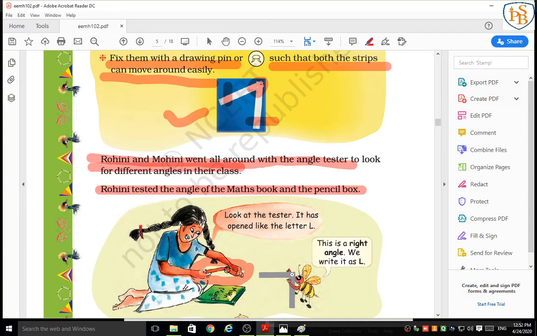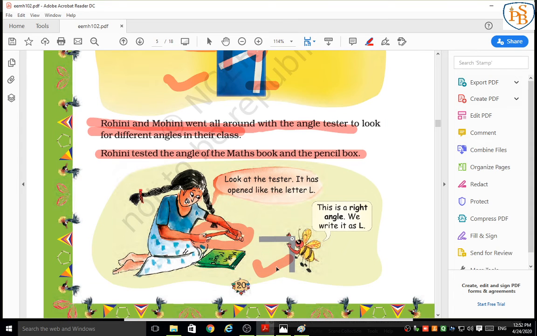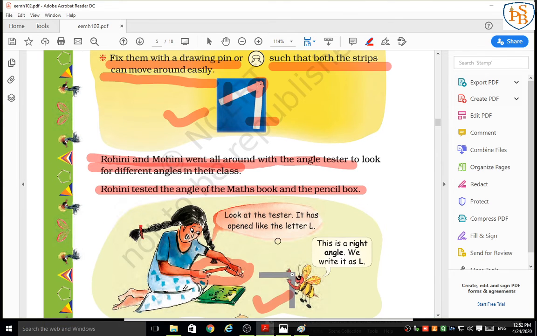It has opened like the letter L. You can open it, correct? And when you open it, it looks like the letter L. So what is this angle? We have already learned this when we started our topic of angles.